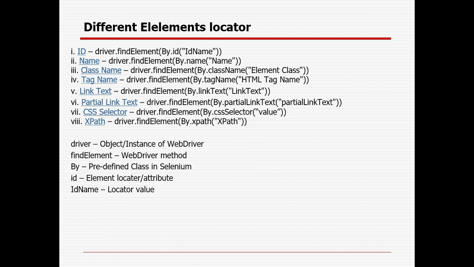driver.findElement(By.ID, value). After that you can perform different operations based on the element locator type. If it is an edit box, you can pass something. If it is a button, you can click. If it is a link, you can also click. If it is a checkbox, you can check. If it is a radio button, you can select. Here driver is the object or instance of the WebDriver. findElement is a WebDriver method. By is a predefined class in Selenium. ID or name is the element locator attribute and that is the value.